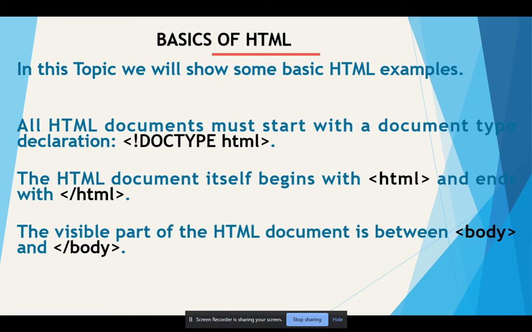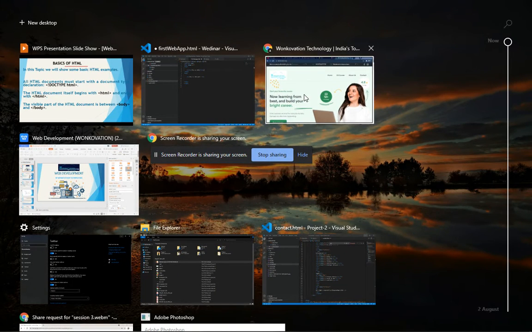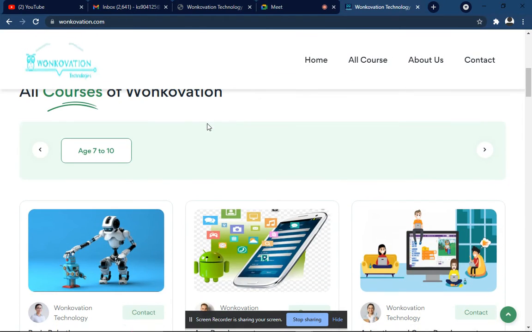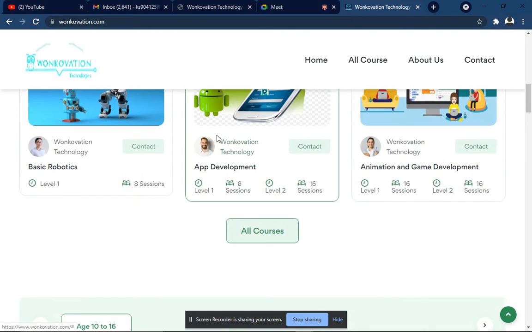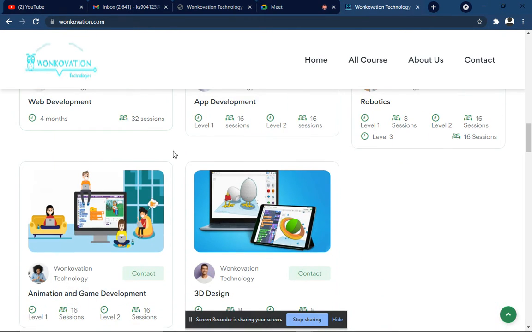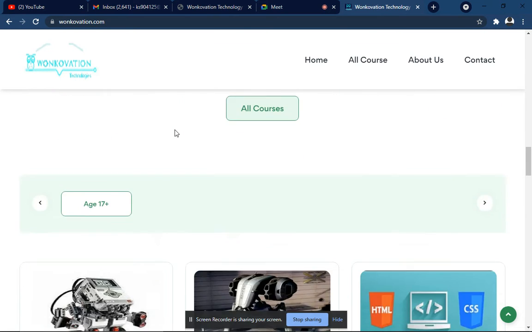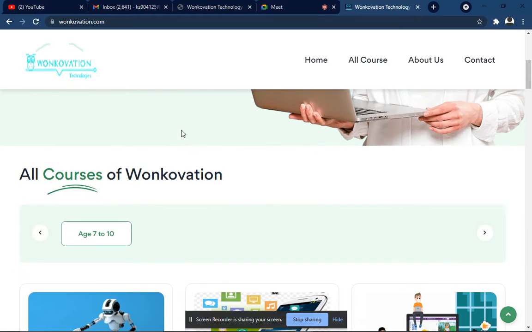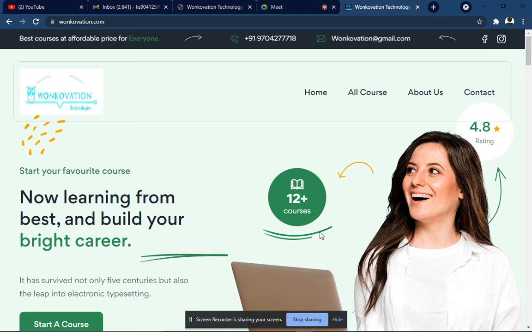The visible part of the HTML document is between the body tags. You can see this in any website. I take the example of Vancovision Technology. So this is our body part. Whatever you code, you see in your browser, and that part will be in the body part. Okay.